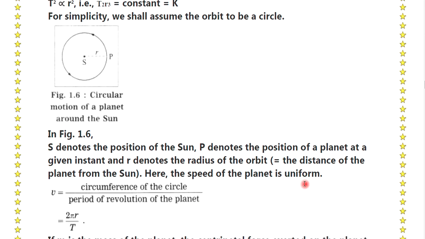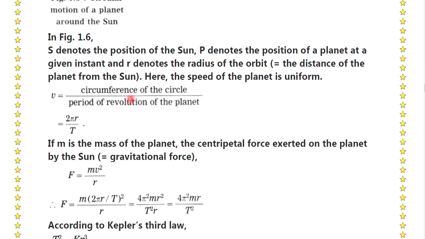So velocity is equal to the circumference of the circle divided by the period of revolution of the planet. That is, circumference of the circle is 2 pi r divided by time period, that is T. If m is the mass of the planet, the centripetal force exerted on the planet by the sun is equal to mv square by r.